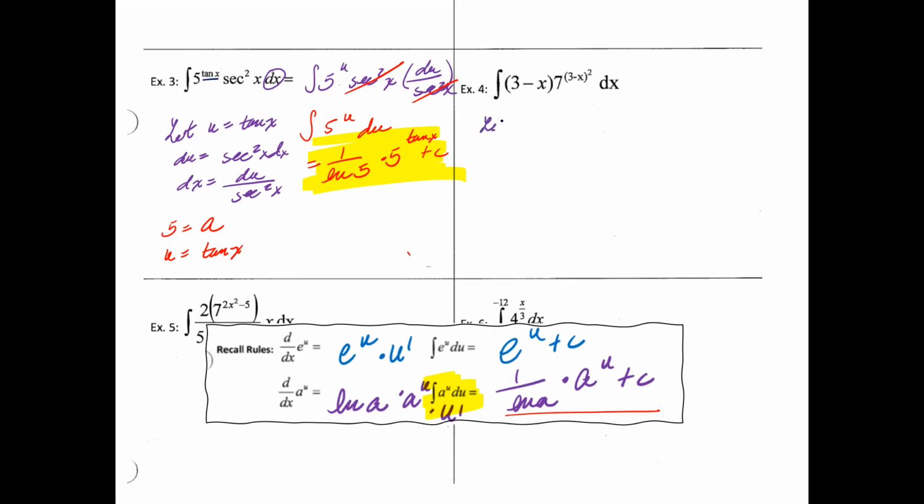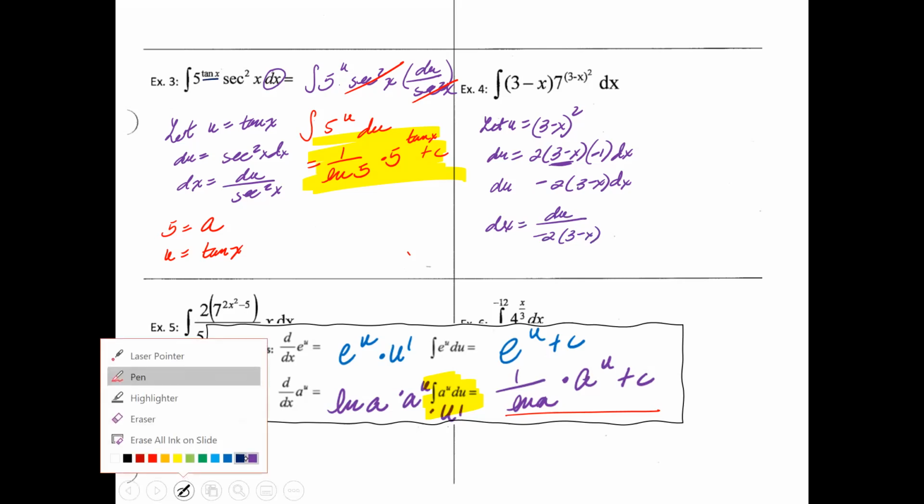So let's say, let u be 3 minus x squared. Your du is 2 times 3 minus x, the 1 power, times the chain, which is the derivative of 3 minus x, which is just a negative 1. So then your du is going to be a negative 2 times 3 minus x dx. So then let's go ahead and find dx, which is just going to be du over negative 2, 3 minus x.